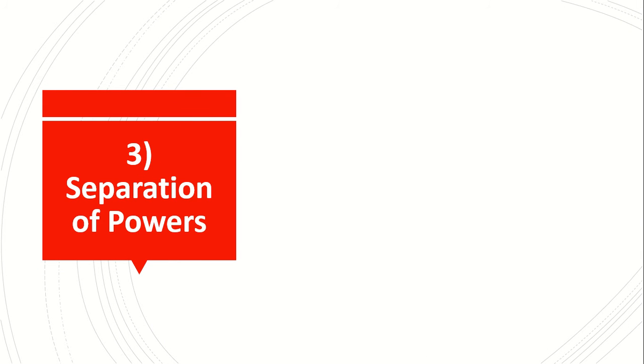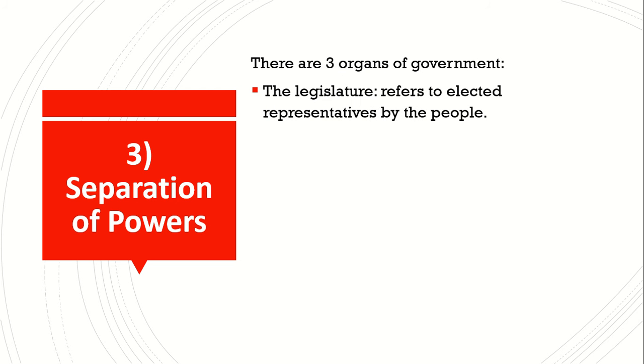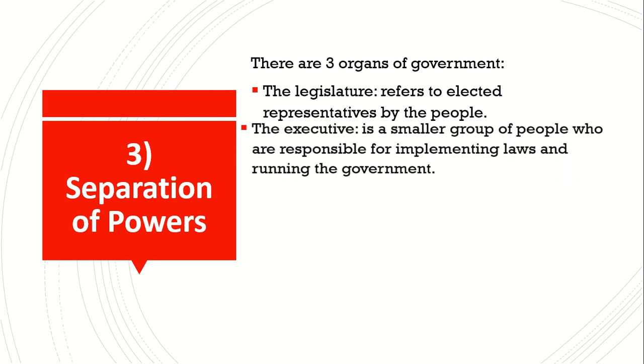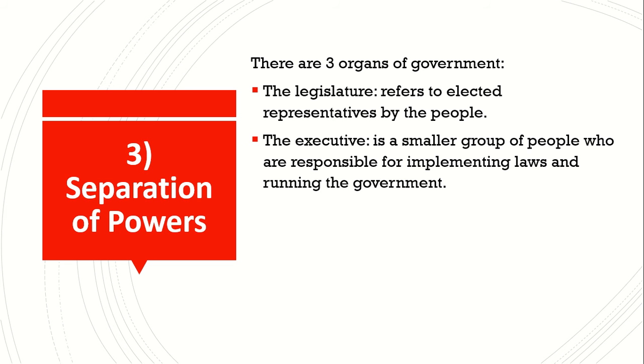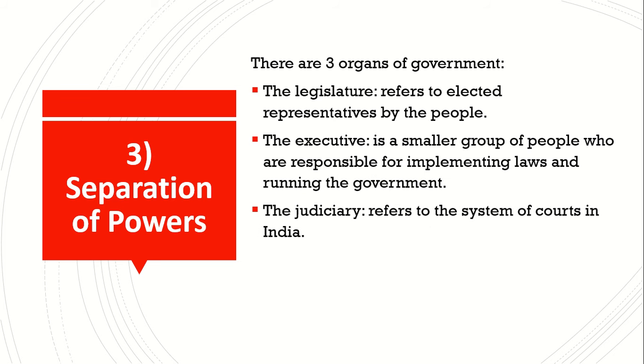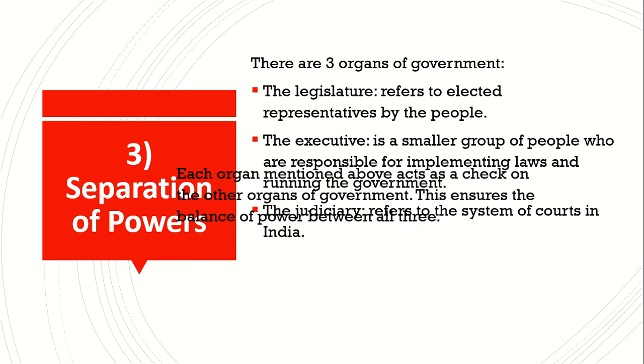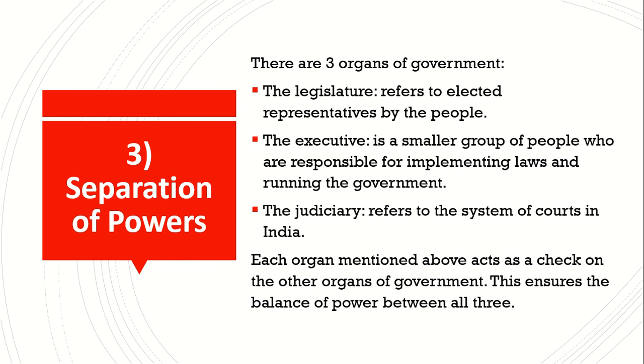Number 3, separation of powers. There are three organs of government: the legislature, which refers to elected representatives by the people. Second is the executive, which is a small group of people who are responsible for implementing laws and running the government. And third is the judiciary, which refers to the system of courts in India. Each organ mentioned above acts as a check on other organs of government. This ensures the balance of power between all three.